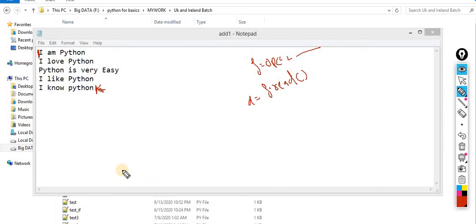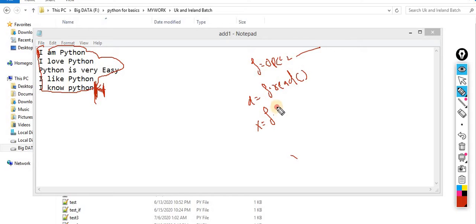How many lines are there? That doesn't matter. Whenever you perform this read operation, that means you read the entire data. After reading the entire data, my cursor is blinking over here, at the end of this data. Now let's suppose after that I didn't close this file. After that I again perform a read operation.